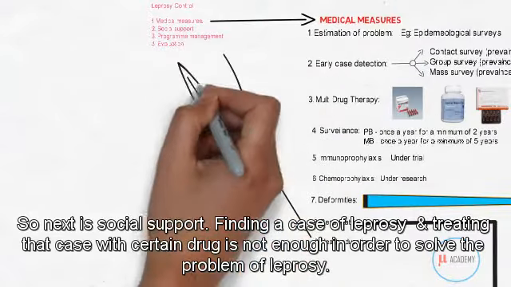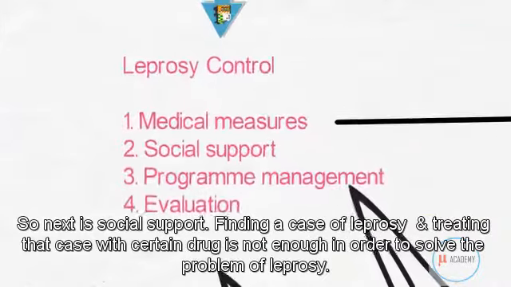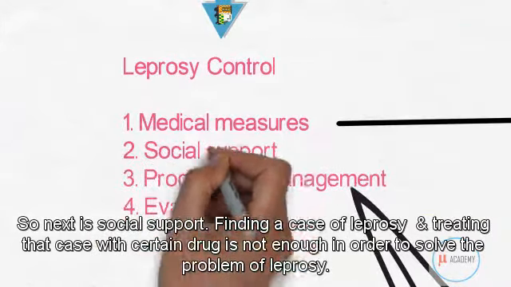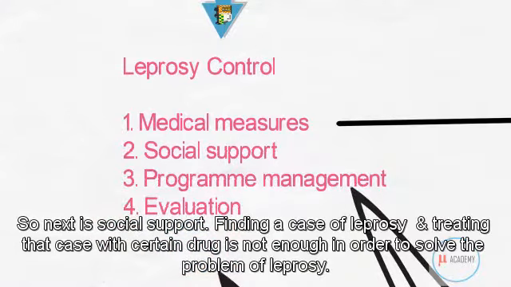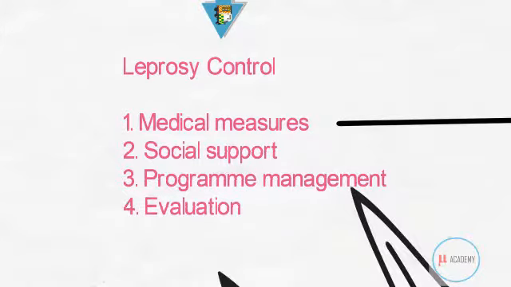So next is social support. Finding a case of leprosy and treating that case with certain drugs is not enough to solve the problem of leprosy. Patients who face problems such as economic problems and social problems also have to be identified and dealt with.